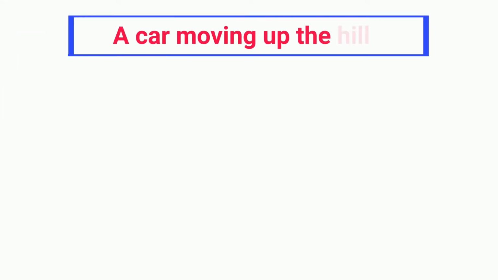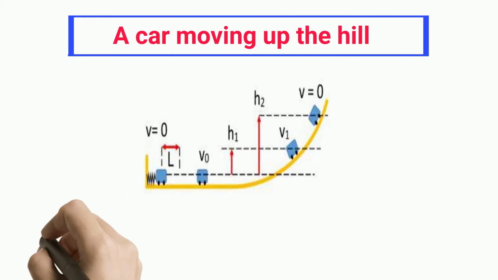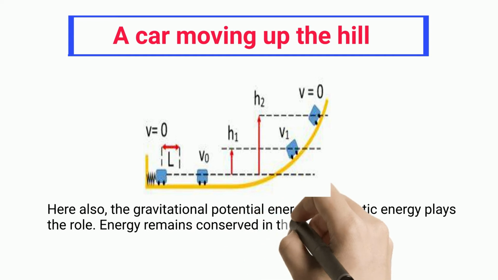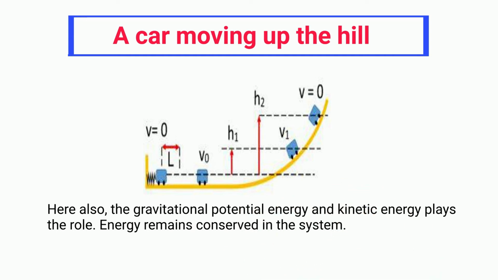A car moving up the hill. Here also, the gravitational potential energy and kinetic energy play the role. Energy remains conserved in the system.